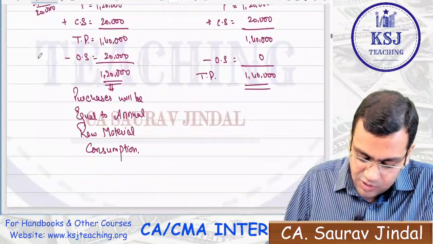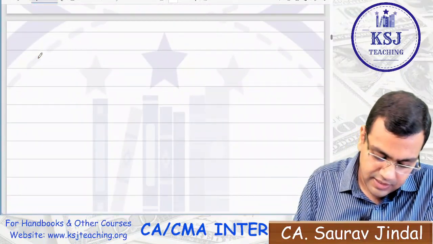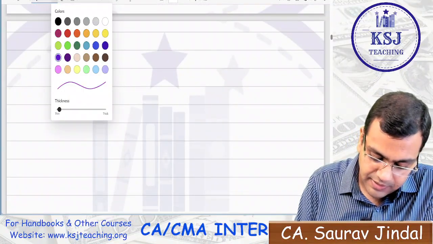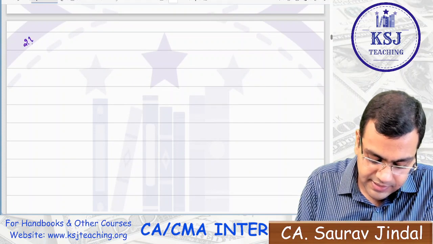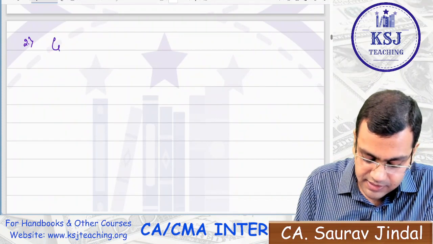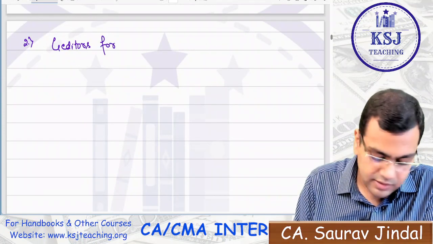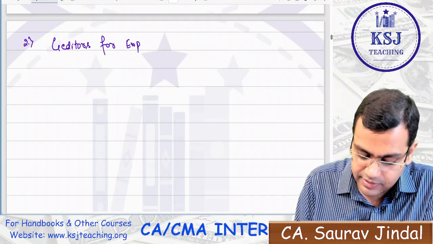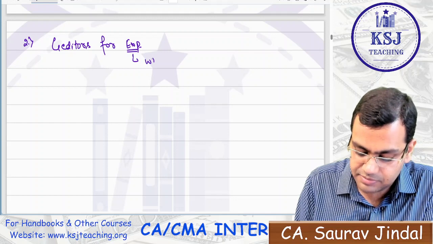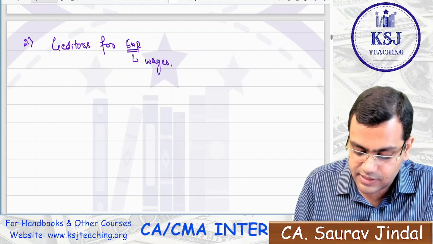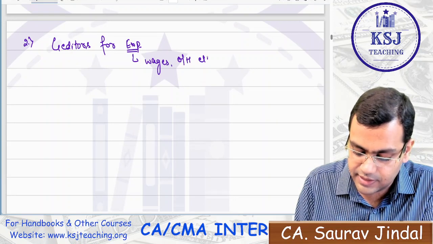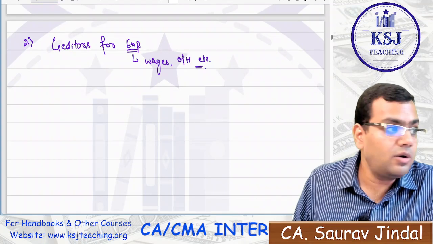Okay, so this is all about the debtors, creditors now. Moving to the second part. The second is creditors for expenses. Now the expenses can be what? Expenses can be wages, expenses can be overheads, etc. Right? Now how to calculate the creditors?